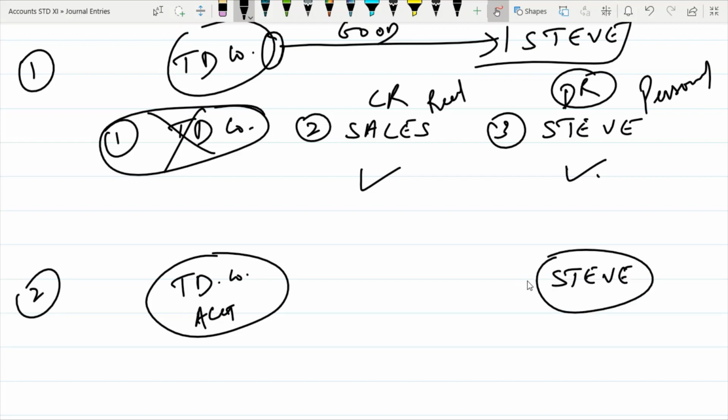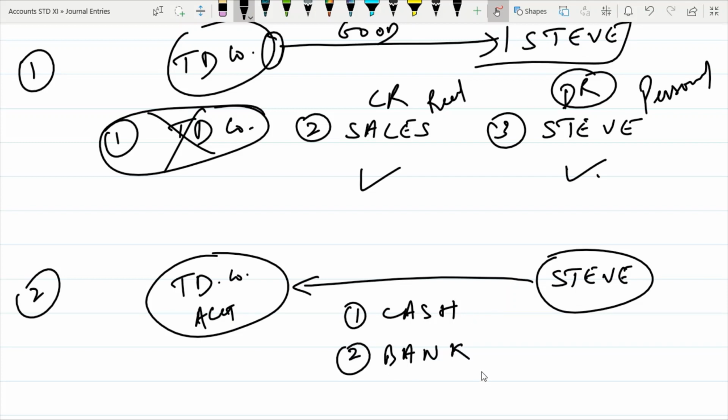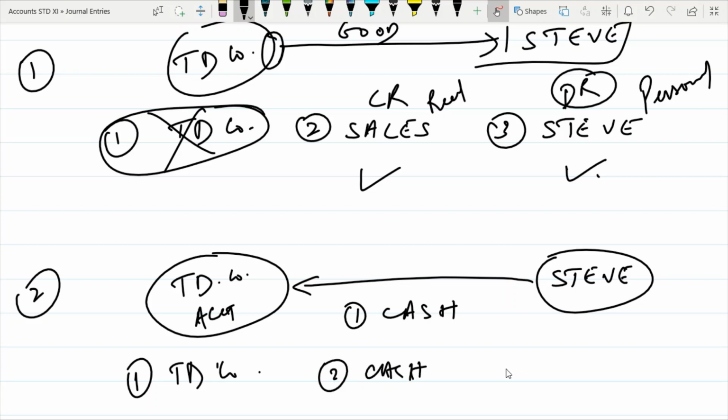Now what is happening in the second part is Steve is paying. So Steve is giving us money. Only one thing he's giving here, and that is cash. Has he paid a check also? If he had paid by check, then we would have something here called bank. But now he has not paid by check, so there's no bank. Why would we have written bank? Because the bank would receive the money. So now we have only cash. First part of the transaction, TD company. Second part, cash. And third part, Steve.